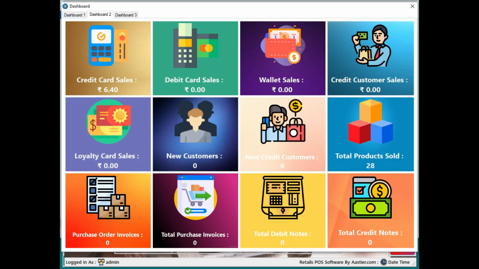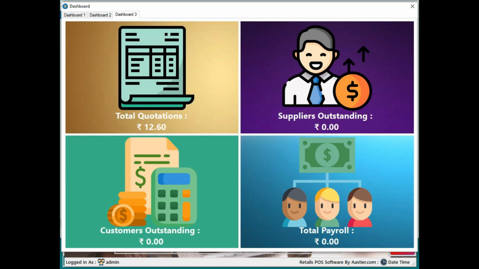And this is for the credit card sales, how much debit card sales you made and wallet sales, and total products sold, new customer, and how much new credit customer and new customers you created, and everything. All this information you can just have here also. How much quotations you created, and the payroll, salary pending, and all this kind of information. Paid salary, supplier outstanding, customer outstanding.